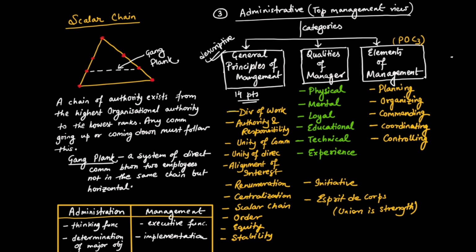Now at the same level, two persons from different departments can talk between themselves. So this is called gang plank. Apart from this, there is one more thing, which is the difference between administration and management. Administration is making policies, management is more about implementing those policies. So administration is a concept and management is a technical thing.